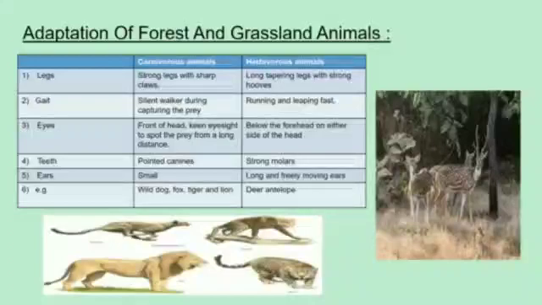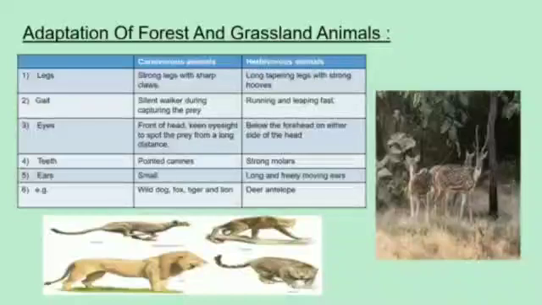Now let's know about adaptation of forest and grassland animals, under which we are going to learn the difference between carnivorous animals and herbivorous animals. Carnivorous animals like wild dog, fox, tiger and lion have strong legs to run fast and capture their prey, whereas herbivorous animals have long tapering legs with strong hooves. Hooves are the hard part on the bottom of feet.